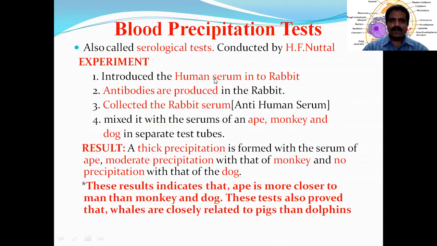After centrifugation of the blood of a human being, we will get some light yellow colored fluid known as serum. That serum was introduced or injected into a rabbit.